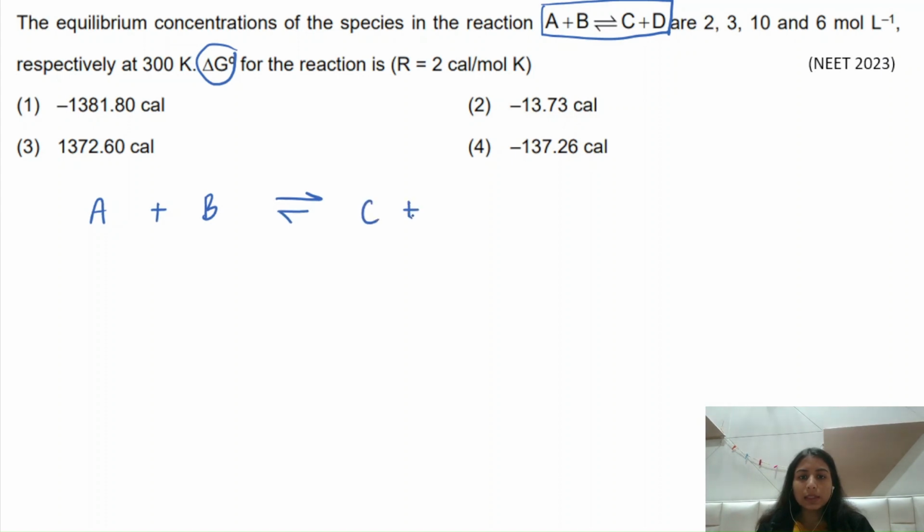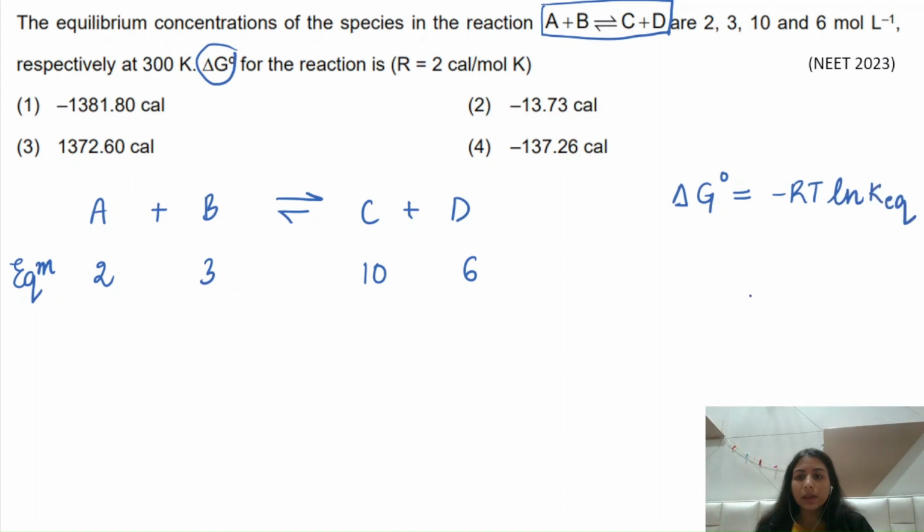So basically this is the reaction which is provided to you, and at equilibrium it is given that the molar concentrations are 2, 3, 10 and 6 respectively, and it is asking you to calculate the value for delta G naught. So we know that delta G naught is equal to minus RT ln K equilibrium, right? So here if I know the value of K equilibrium, then I can easily find out the value for delta G naught. So the first requirement is to calculate K equilibrium.